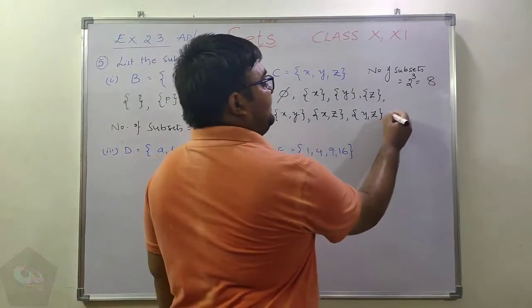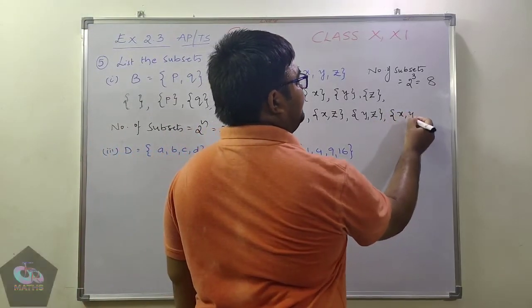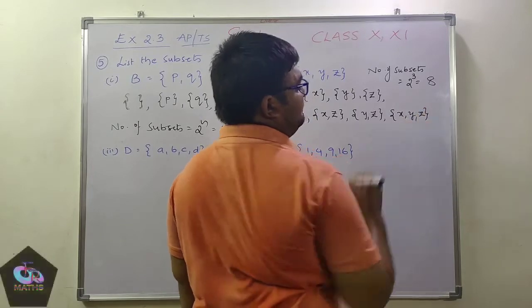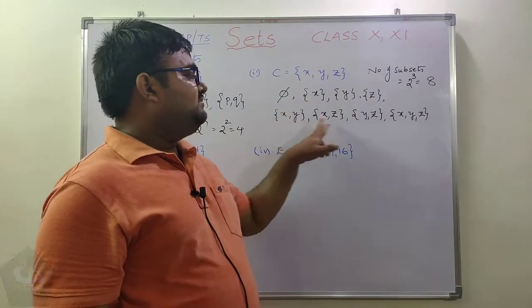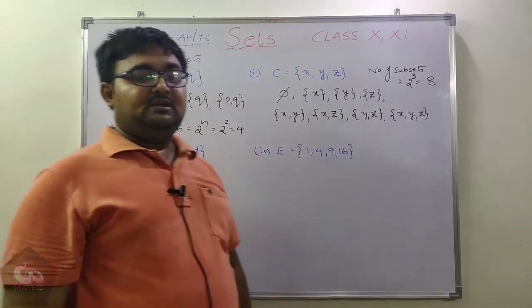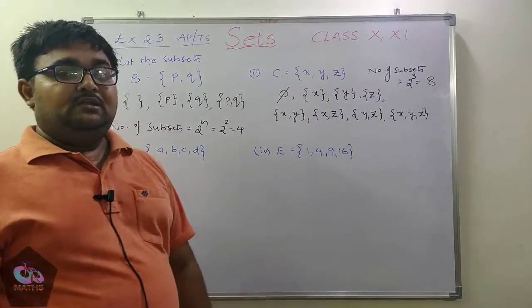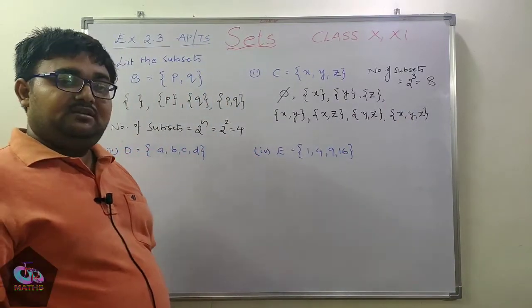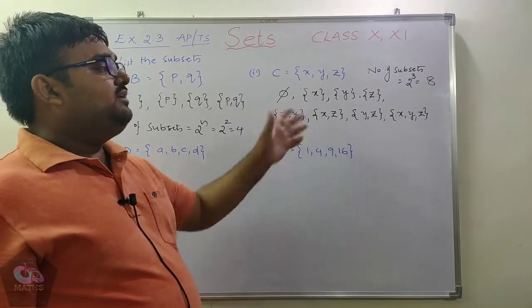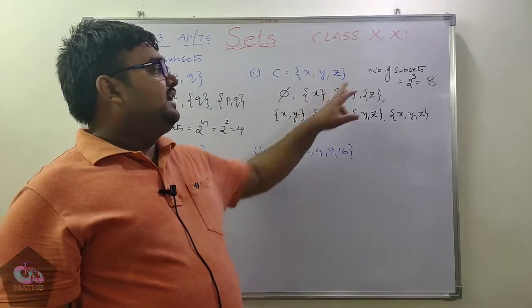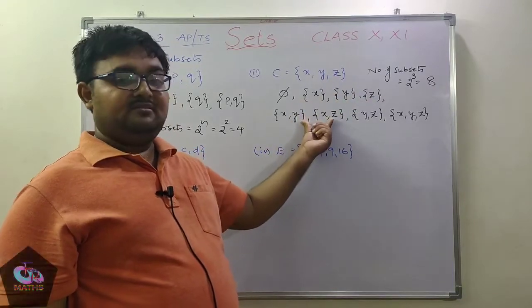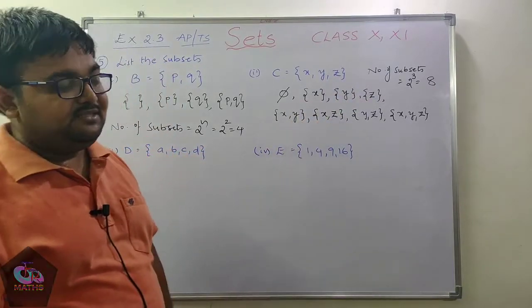And finally the eighth one is nothing but the set itself. If you count, 1 2 3 4 5 6 7 8, finally we got all 8 subsets without any confusion. To avoid confusion, we need to fix one of the values and pair it up with the remaining elements present in the given set.